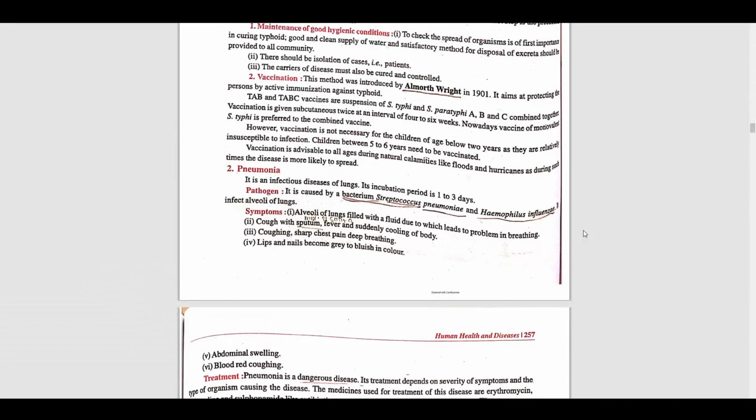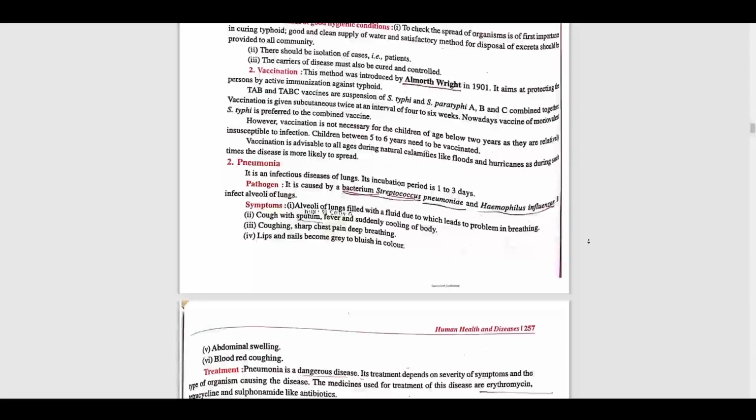Now the second disease caused by bacteria is pneumonia. It is an infectious disease of the lung. Generally it occurs in the lung, and the incubation period of this disease is 1 to 3 days.